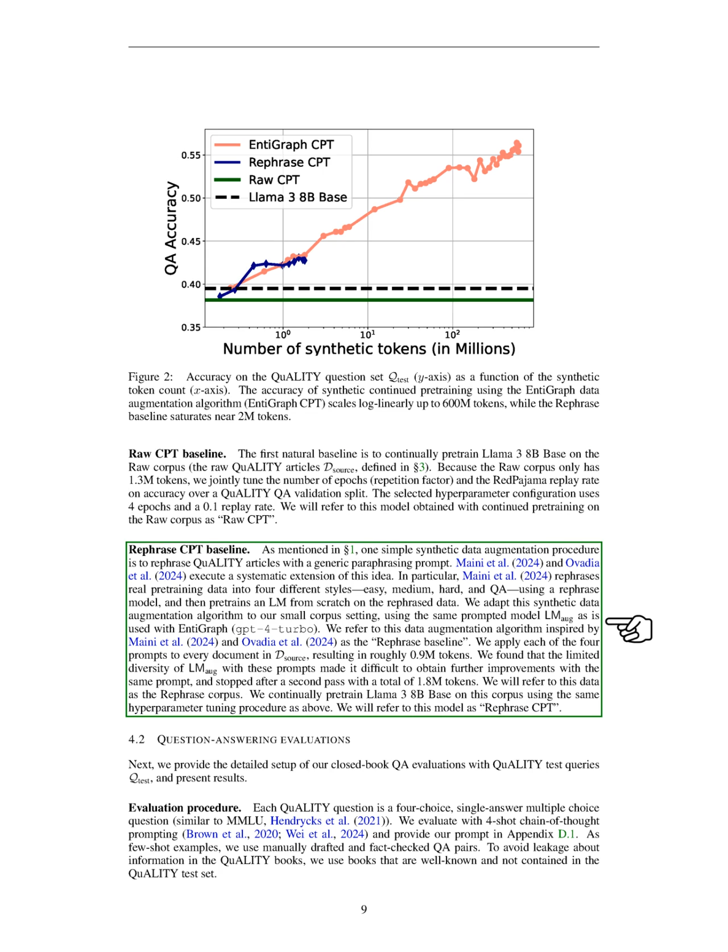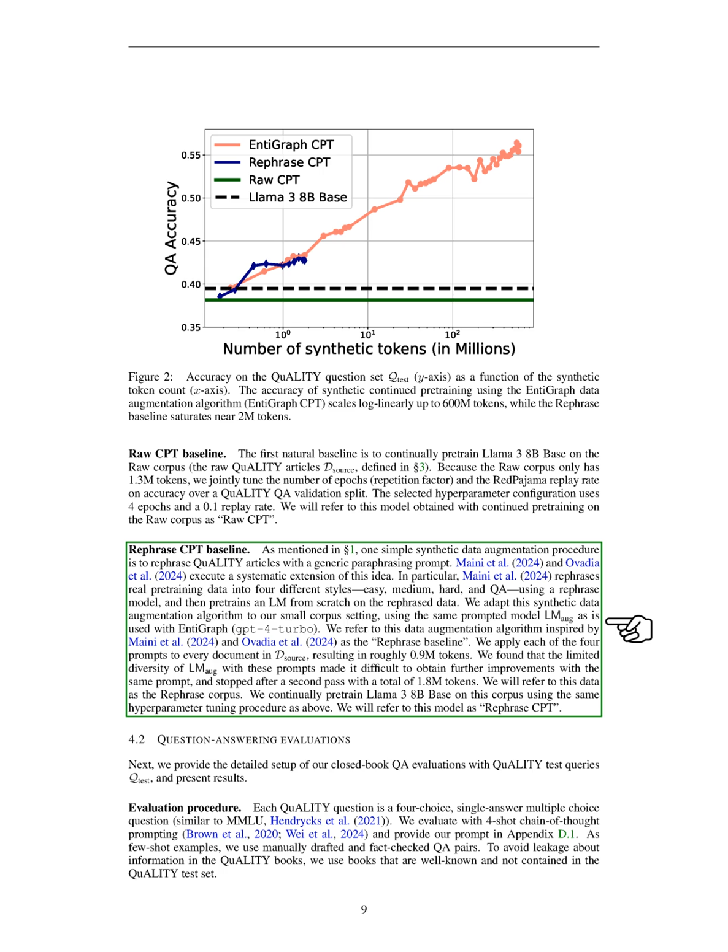The second baseline, known as the rephrase baseline, involves a simple data augmentation technique where we rephrase QuALITY articles using a generic paraphrasing prompt. We extend this idea systematically by rephrasing the original data into 4 different styles: easy, medium, hard, and question answering, using the same prompted model, LMGen, as with EntiGraph.